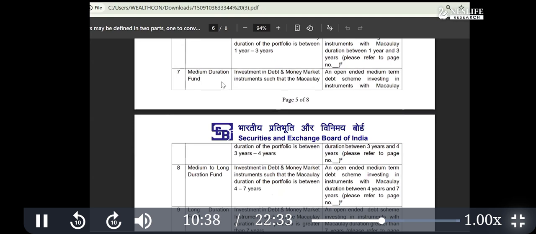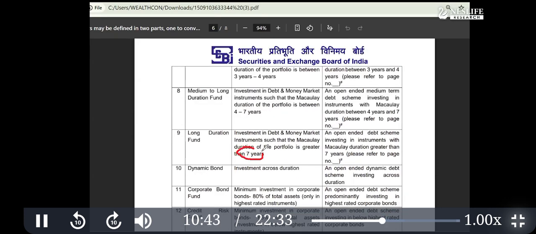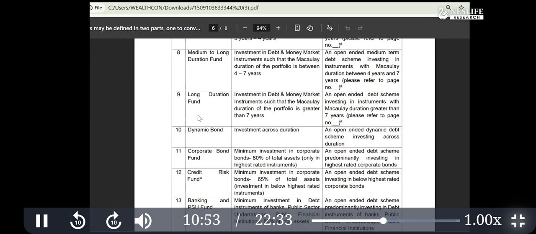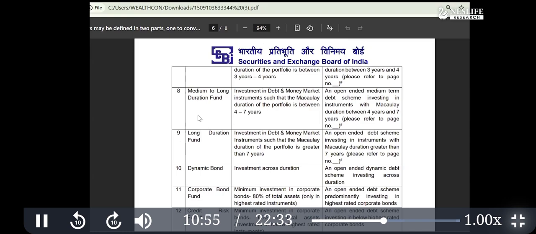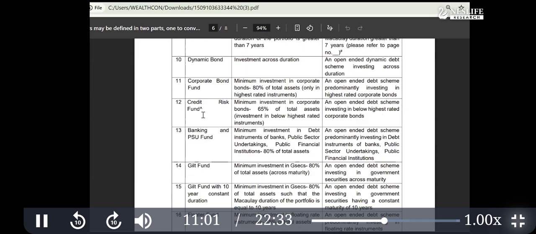Then medium term, then long term. If any bond matures after 7 years, they are put into the long duration fund. So based on the duration, there are 9 funds. You can say that long, medium, short, and so on, almost 9 funds are based on the duration.